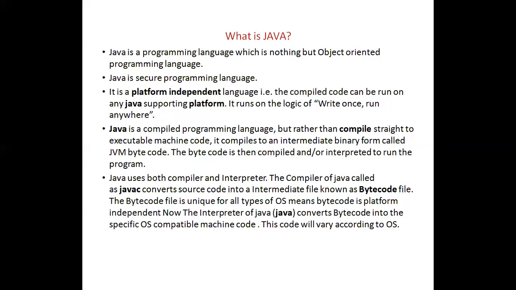For example, classes and objects. What is a class? A class is nothing but a blueprint of an object. I'll tell you one example. A house plan is a class. When you want to buy a house, you don't see an object of the house there, but the builder will give you the plan of the house, but not the object itself. That house plan is nothing but a class.